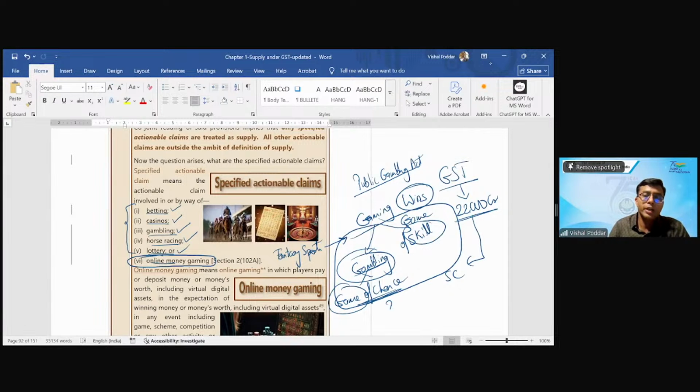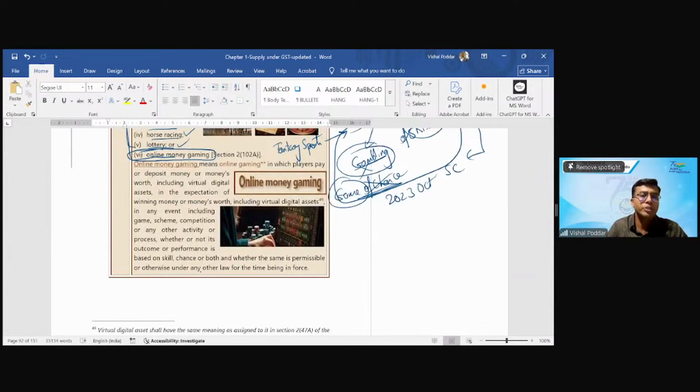However, in between, in 2023 October, the government decided that, boss, let us put an end to this by giving an artificial concept, that is removing all this game of skill and chance janjat. They made a concept called as specified actionable claims and said that it will be taxable under GST irrespective of whether it is a game of skill or chance.